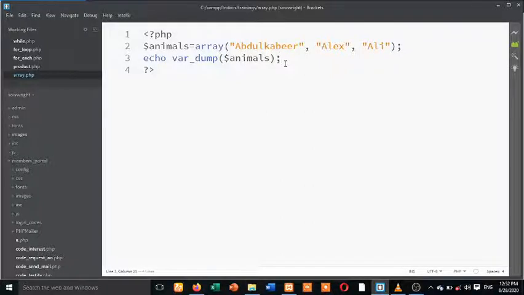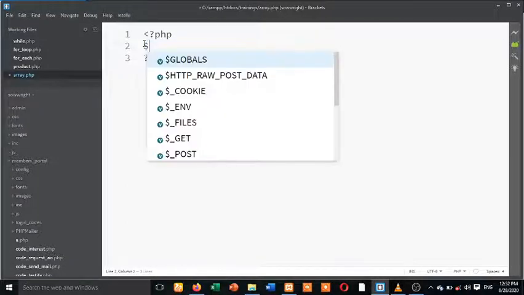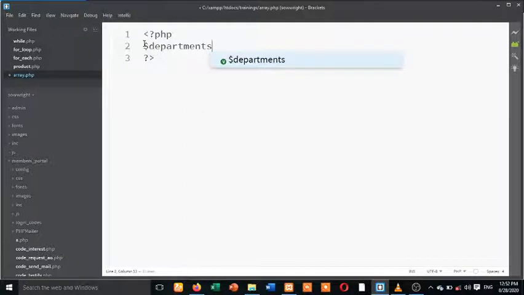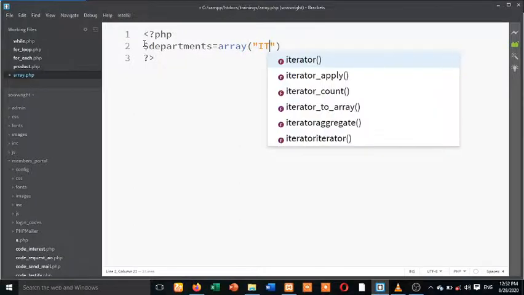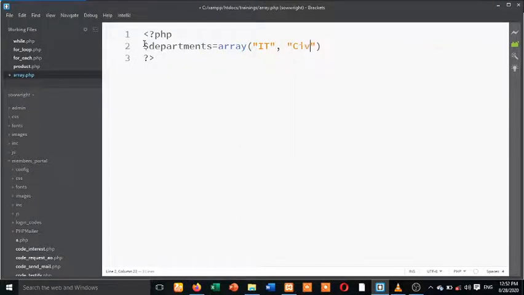So now another kind of array we have is known as... let me do another example so that you understand. Let's take, for instance, we declare an array known as departments. How do you declare an array? Equals to array. Maybe we have IT departments, we have civil departments, we have any amount of departments you want to have. Maybe we also have the mech departments, we also have the admin departments, and so on. So when you want to access the elements of this array, you just mention the departments with their index number. This one I told you, it starts from 0.